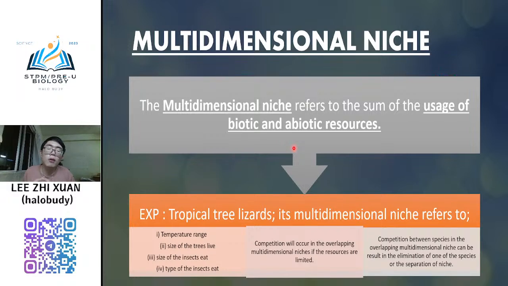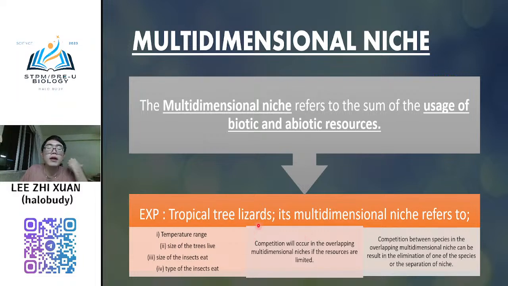However, if the competition between them is very high, like for example the lizard. When the lizard amount is very high, meaning that they already have competition among them, very high impact already. So when it is very overlapping, one type of species will be eliminated.